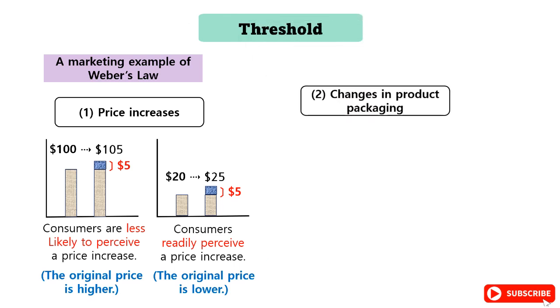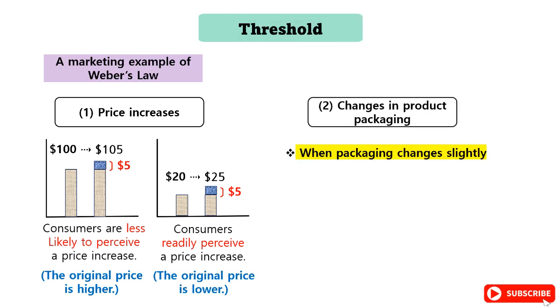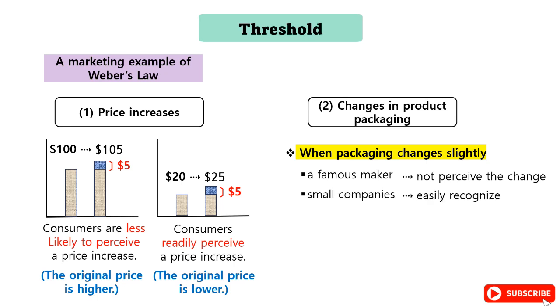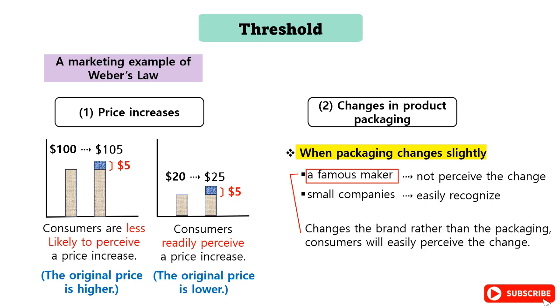Another example is product packaging. Even if the packaging of a famous maker changes slightly, consumers do not perceive the change. On the other hand, if small companies' packaging changes a little, consumers easily recognize it. If a famous maker changes the brand rather than the packaging, consumers will easily perceive the change. As such, Weber's law is a theory that can be applied to actual marketing, so marketers should use it well.